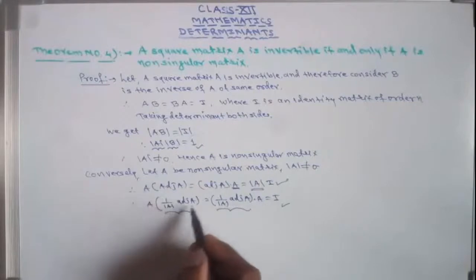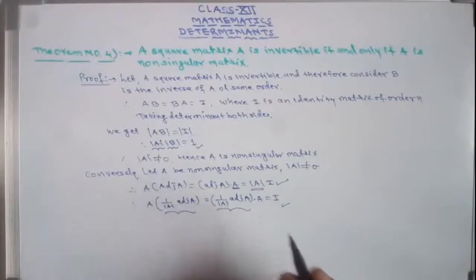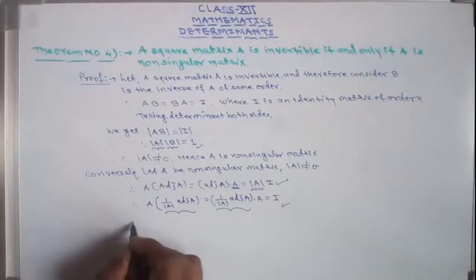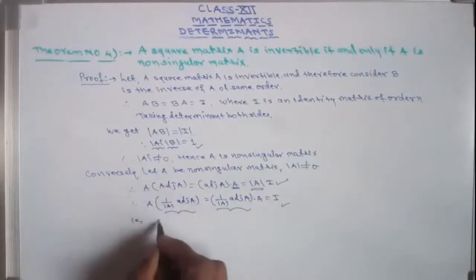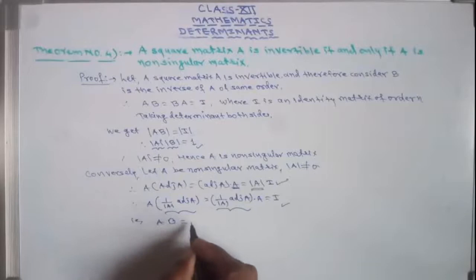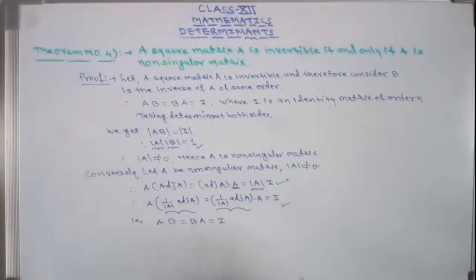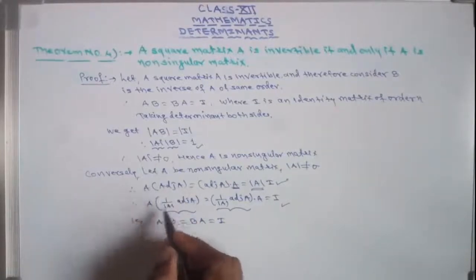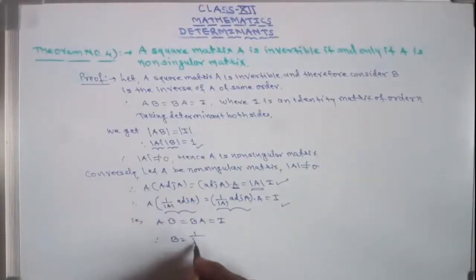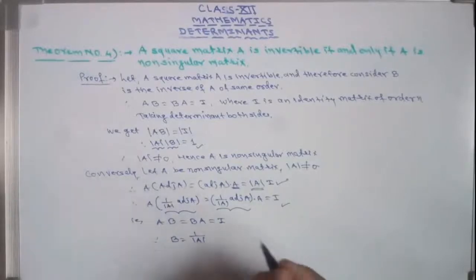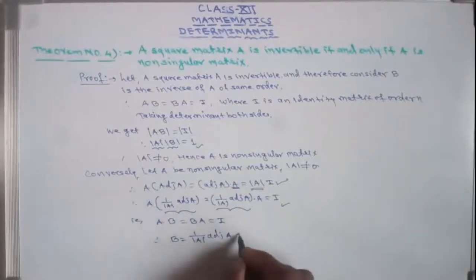It means this is the inverse of A. Therefore, I am writing this as B. That is AB equals BA equals I. Therefore, B, I am taking this as B, equals 1 upon determinant of A into adjoint of A, is the inverse of A.